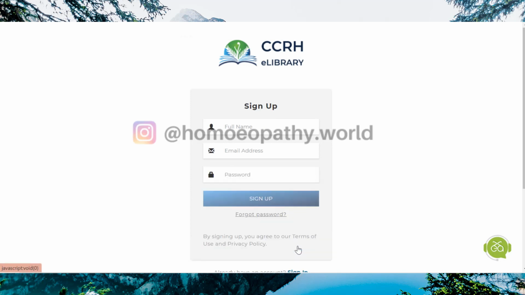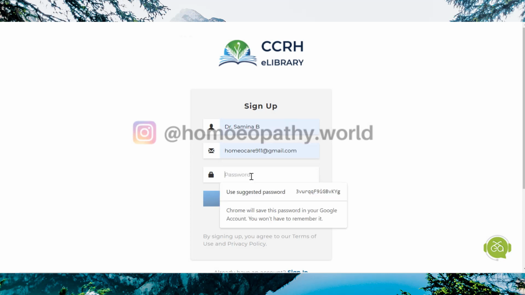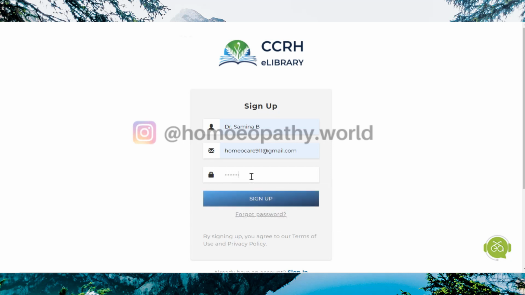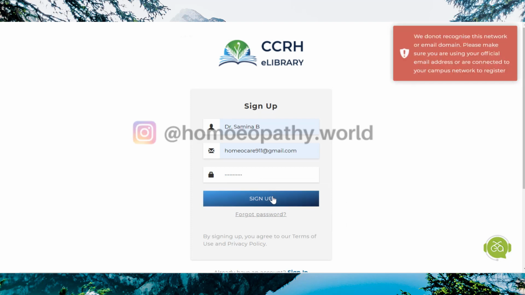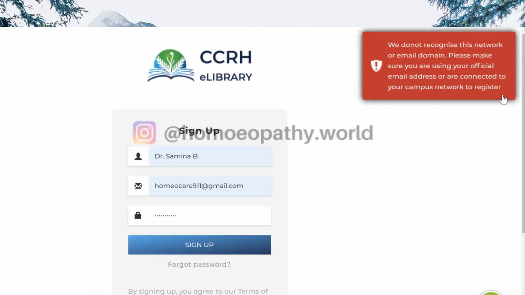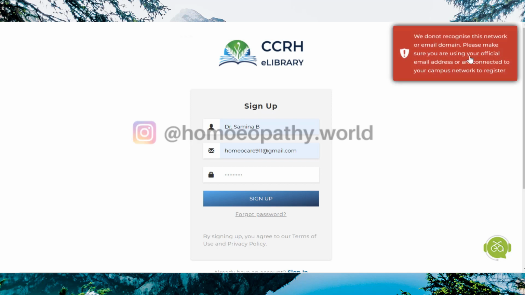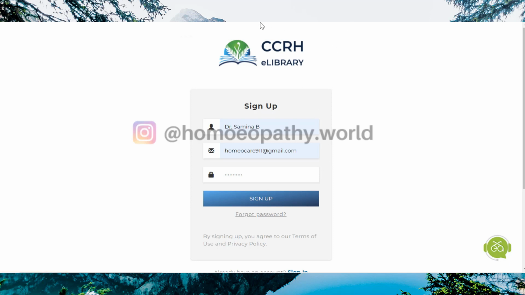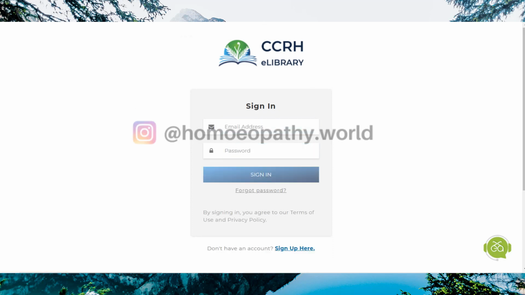Just to be clear about what I'm saying, I'm going to sign up here using my personal email address and password, and I am going to show you that it is not possible to register like this. So here you can see this message that we do not recognize the network or email domain. Please make sure that you are using your official email address or are connected to your campus network to register. So basically you have to use this official email address that is provided by the CCRH library so that it is possible for you to log in, or you have to be connected to your campus network.